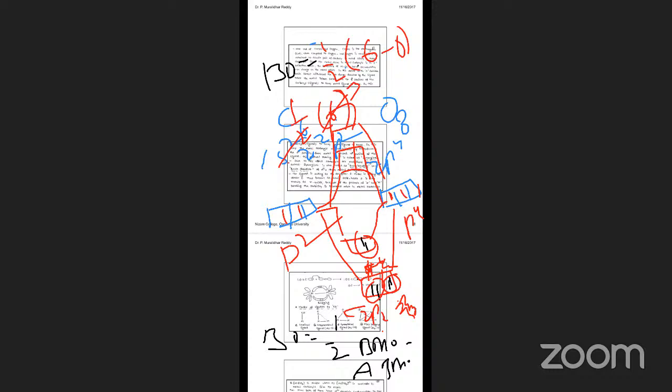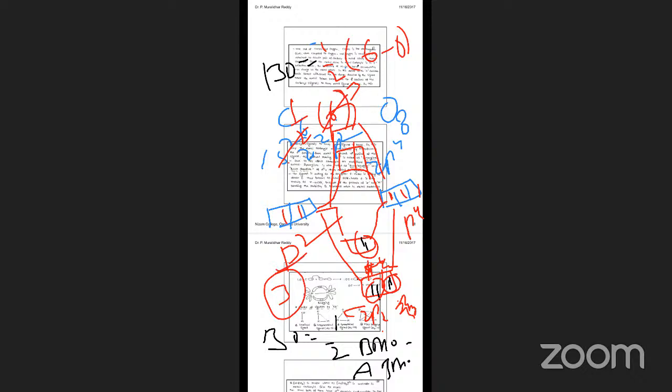What is the bond order of this? Bond order is equal to 3. That means that between the carbon and the oxygen, they are bonded with 3 bonds. That is the bond order.